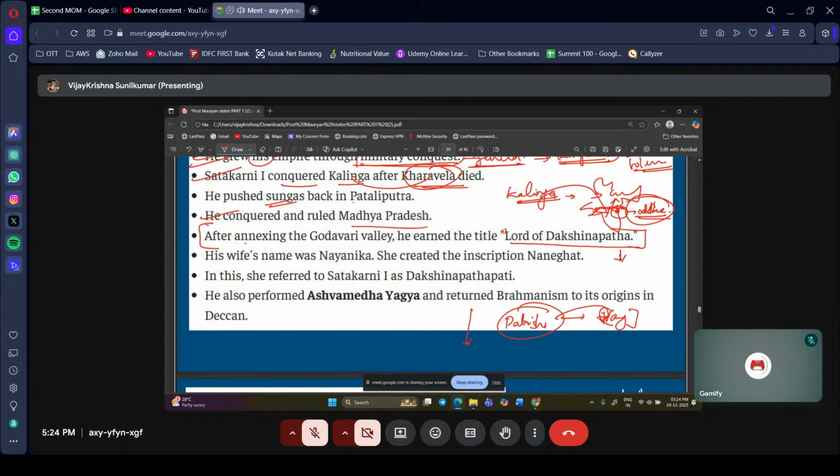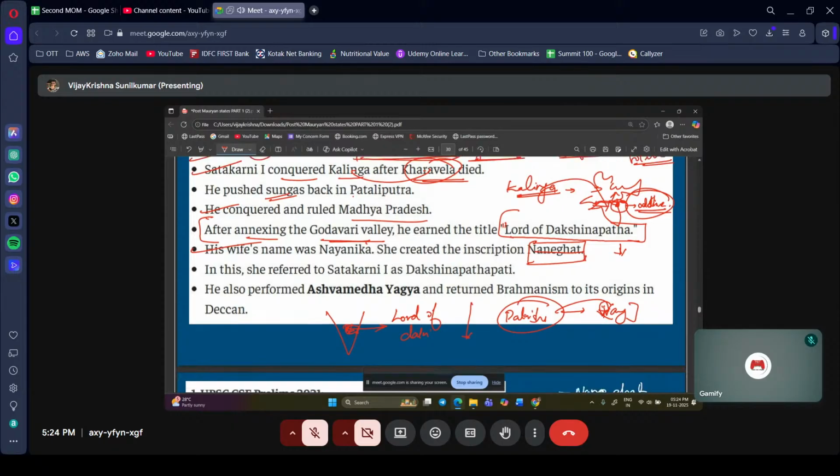So you read it again. After annexing the Godavari Valley, where is Godavari Valley? This is the Godavari Valley. After annexing the Godavari Valley, our Satakarni I earned the title of Lord of Dakshinapatha. Clear? That is, he is the Lord of the southern ways, path. That is what we are saying. His wife's name is Nayanika. She created the inscription in Naneghat.